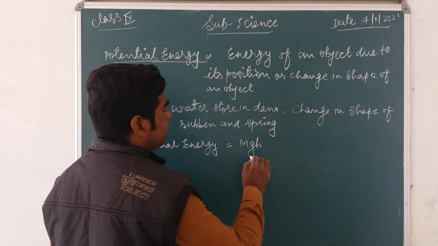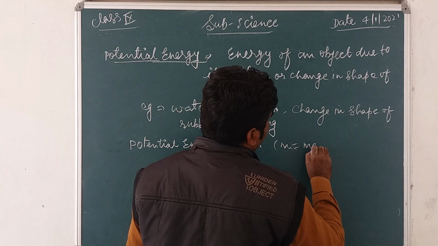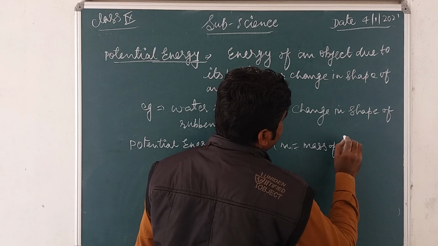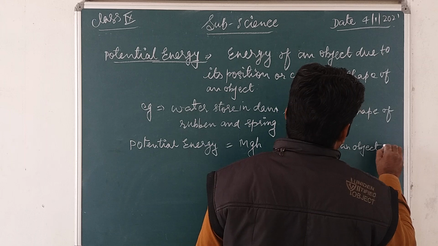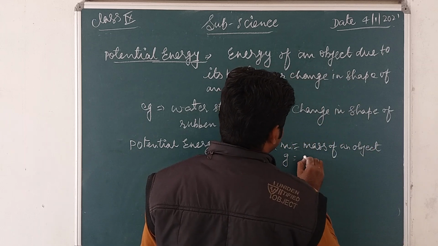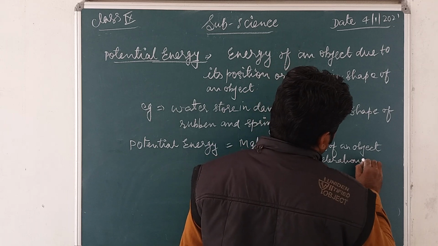Here m is the mass of an object, and g is the acceleration due to gravity.